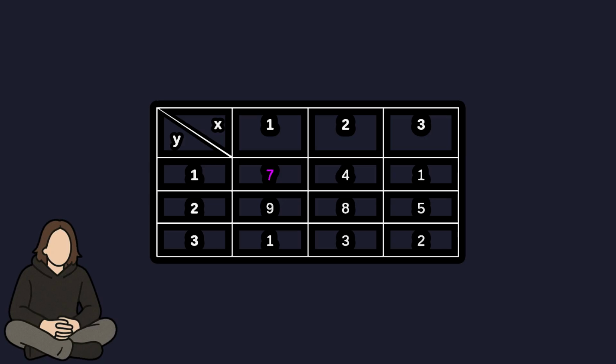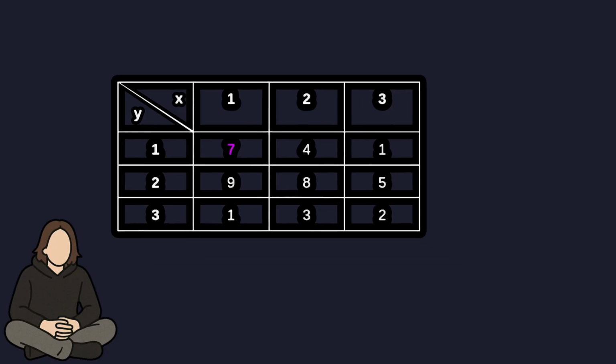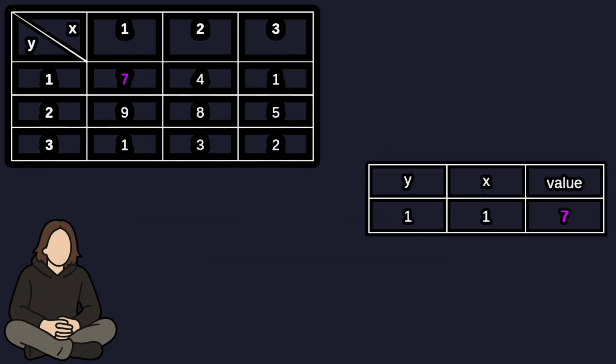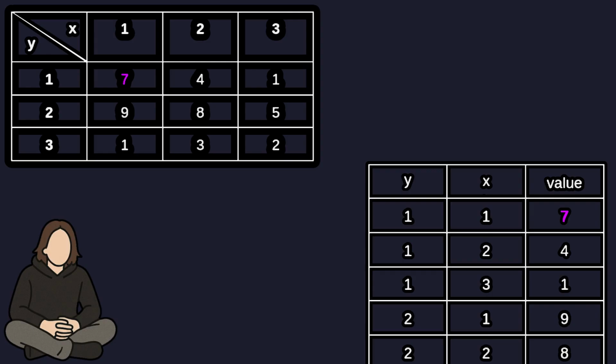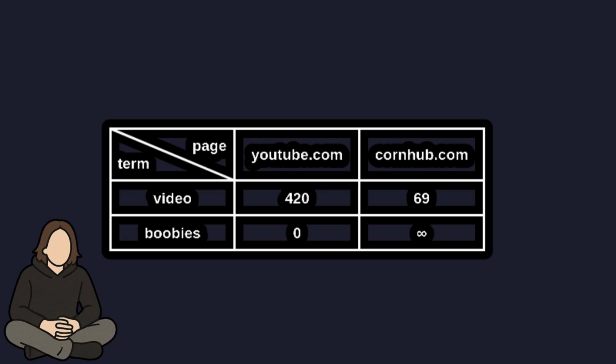Since X is equal to 1 and Y is equal to 1, let's note that in another table, and put 7 as the value in another column. Doing that for every value in the table, we get a transformed table that shows the same data. Now, in my project, the x-axis is the pages, and the y-axis is the terms, and the value is the calculated TF-IDF. So technically, the table I have shown before is equivalent to a two-dimensional table that shows page term relevancy.